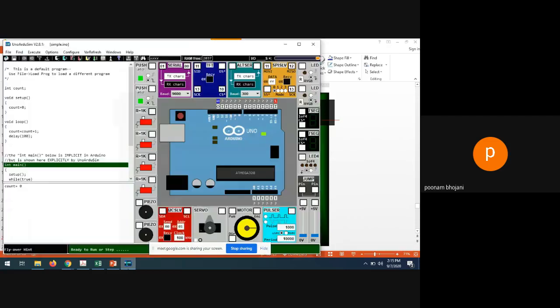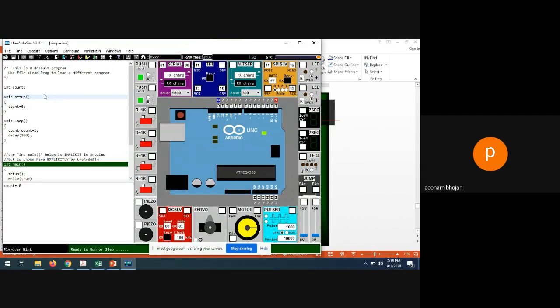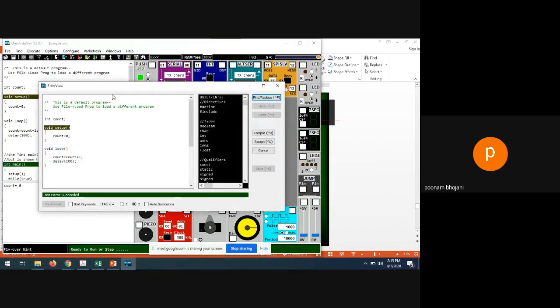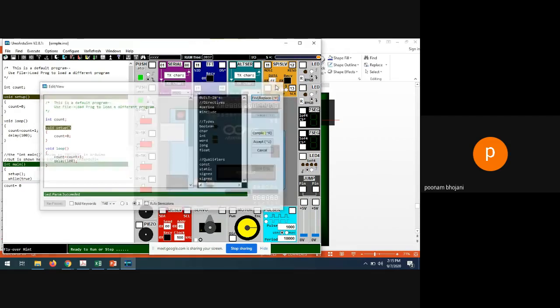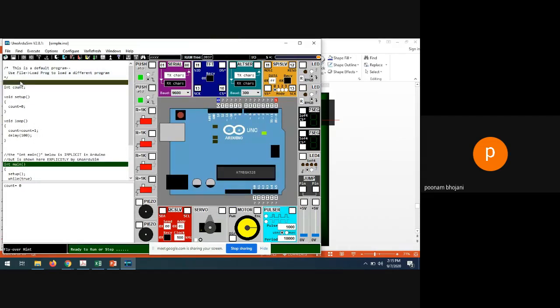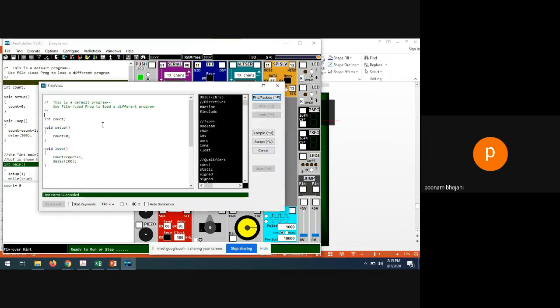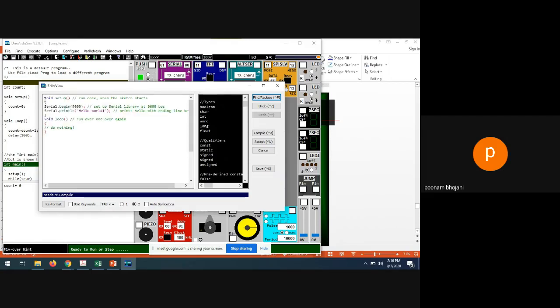Let us paste it over here. How to paste it? You cannot directly paste it here. Go to any line you want and double click on it, so one edit window will open. I repeat, go to any line of this window and double click on it. This type of window will open, and in this window you can write your program. You can write by typing also. We have already copied, so I will simply paste it here.